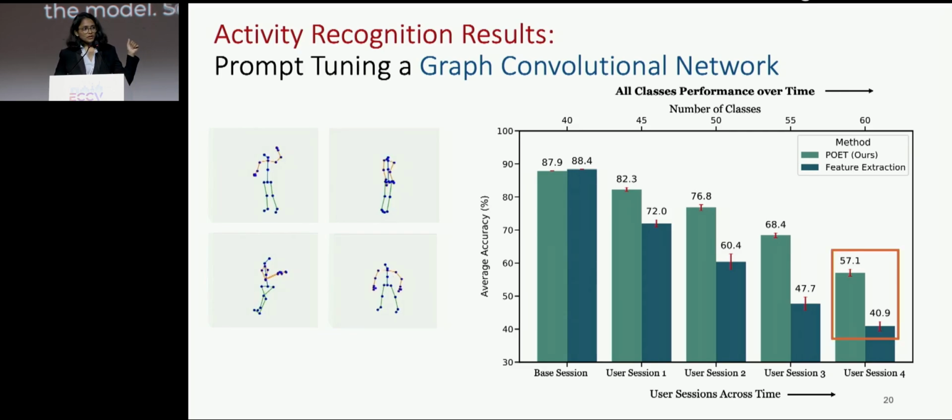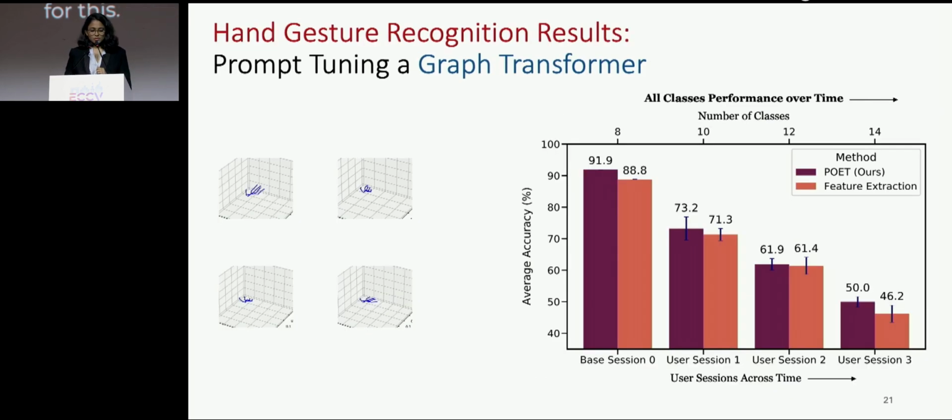As you can see, we compare POET with feature extraction, which is simply POET without prompts. That has a frozen feature extractor and a classifier which is expanding. So this shows the significance of prompts by themselves. And as you can see, we have a prompt tuning only solution for continual learning. We don't use any knowledge distillation or other techniques for this. Coming to the second benchmark, here we prompt tune a graph transformer network, that is GGSTA. Here we have 8 classes in the base session, and we add 2 new classes incrementally, again using 5 samples per class. Here as well, we observe a significant improvement.